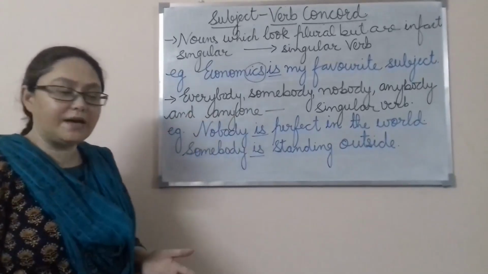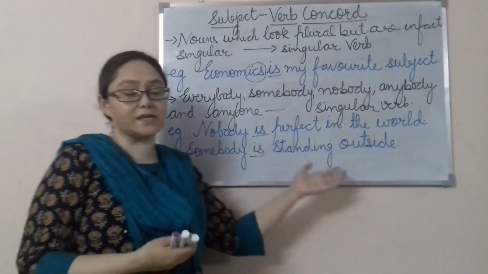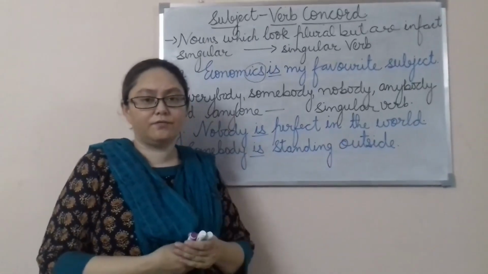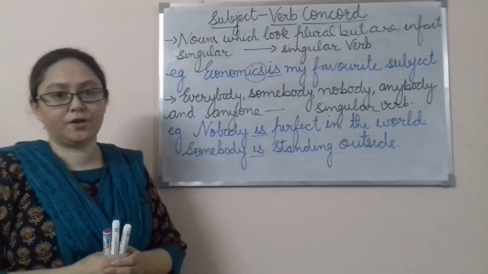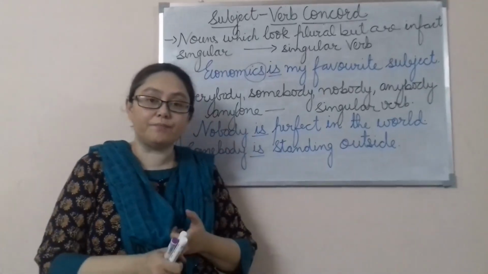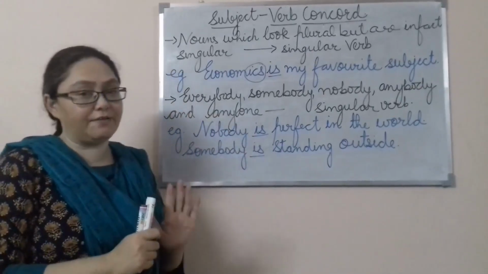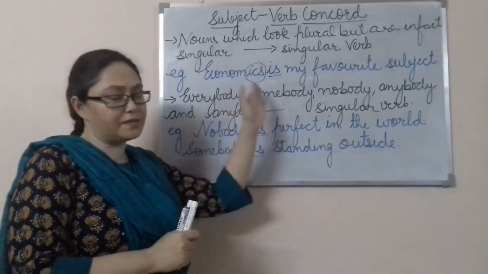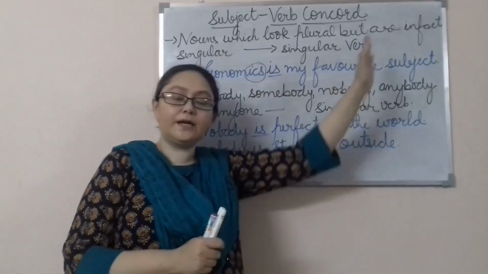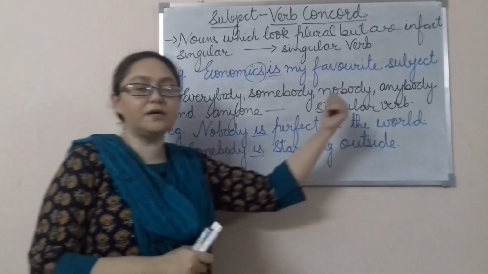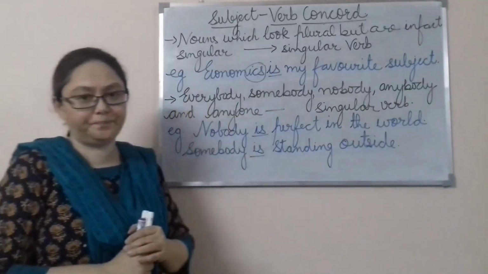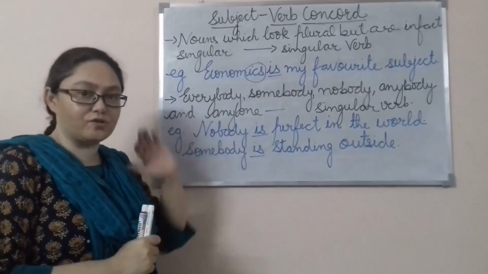Alright, the same way we will say somebody is standing outside. We are not going to say somebody are standing outside. So this is also a rule you have to remember, that these 5 words, everybody, somebody, nobody, anybody and anyone, are going to take the singular verb. Alright. So I hope this is also clear.